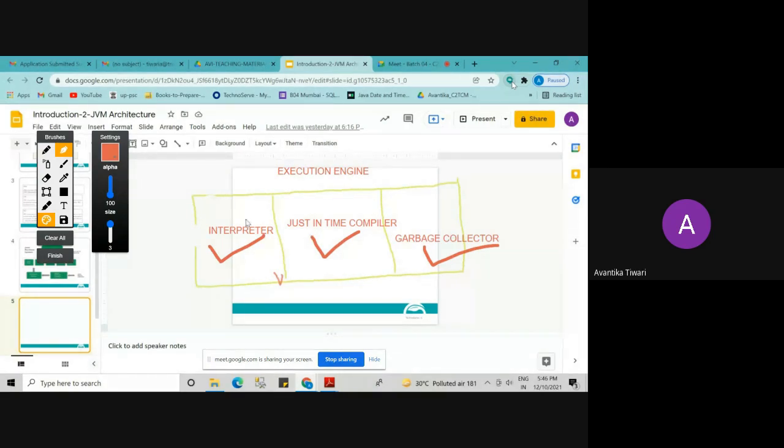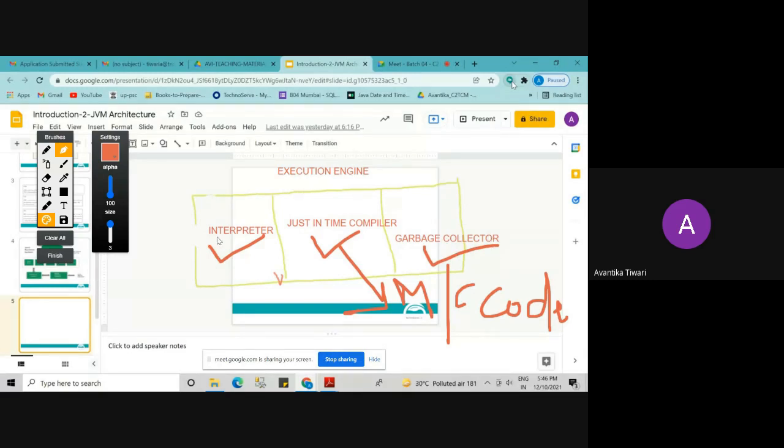What will the JIT compiler do? It will search for the hotspot code, and the hotspot code will be converted into machine code only once, because that code is hotspot. Everyone is asking for that code, so no need to convert it multiple times into machine code. JIT will convert it into machine code only once. And here we have the automatic garbage collector.